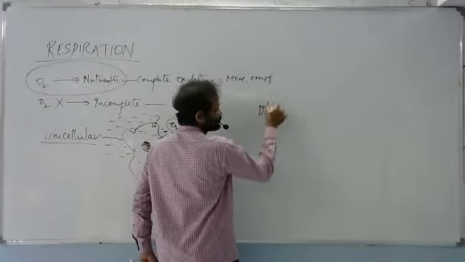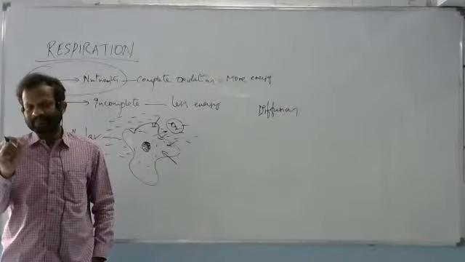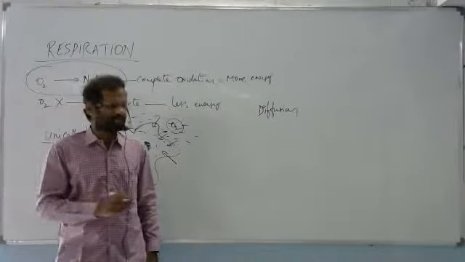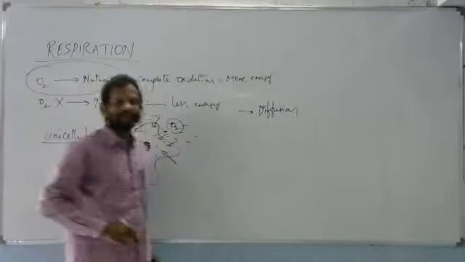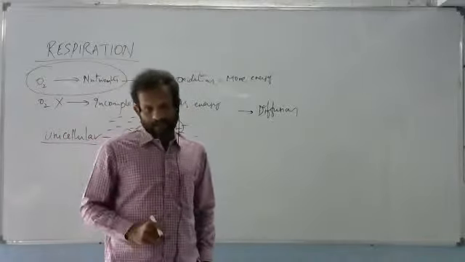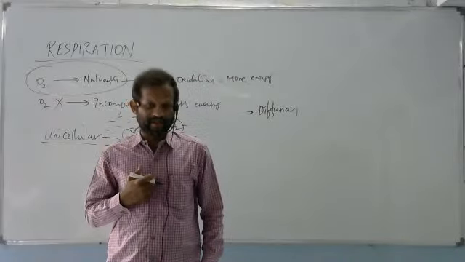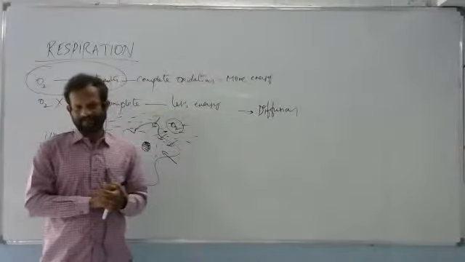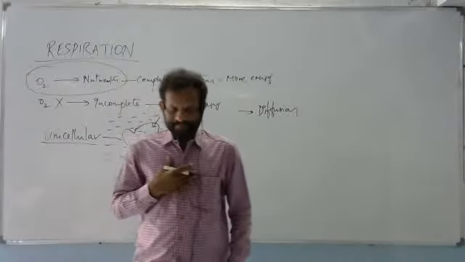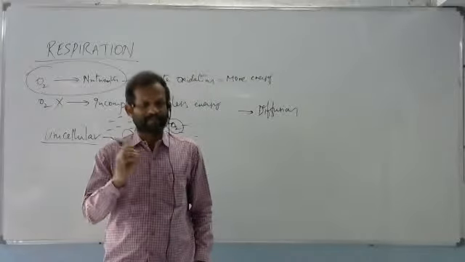So one thing you understood: in primitive organisms, in very primitive organisms like protozoans and poriferans, we can see the role of diffusion in respiration. But you may get one doubt. Why can't we take that oxygen to all the cells of the body through diffusion itself in our body? You imagine, in our body, how many cells are present? Not one, trillions of cells are present.